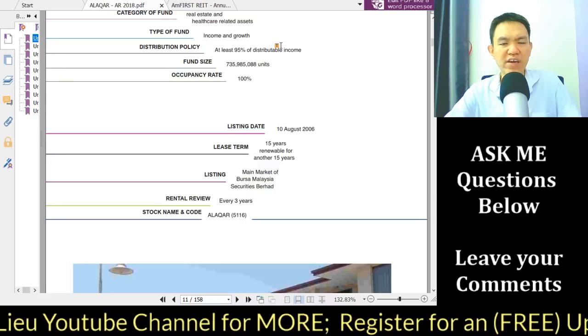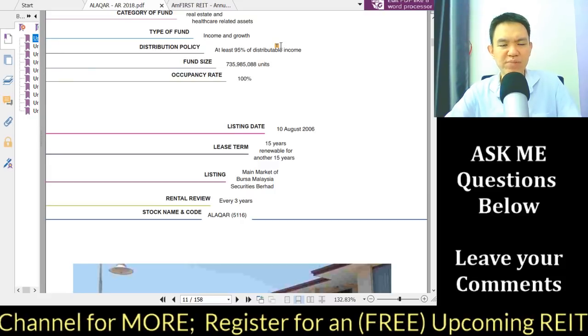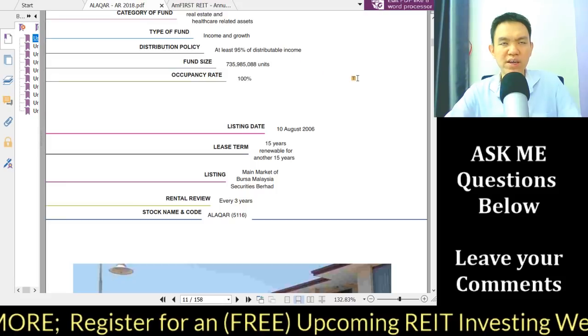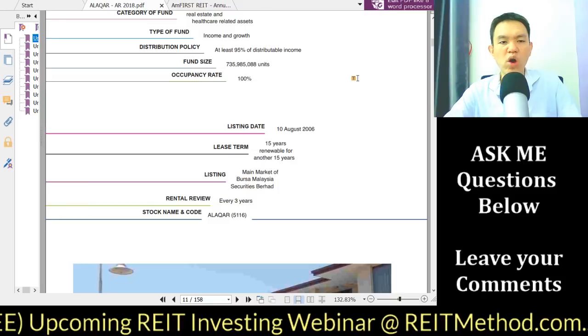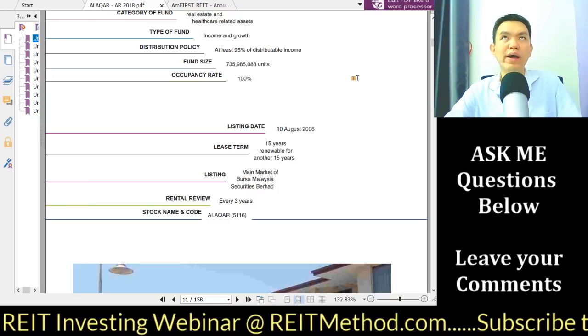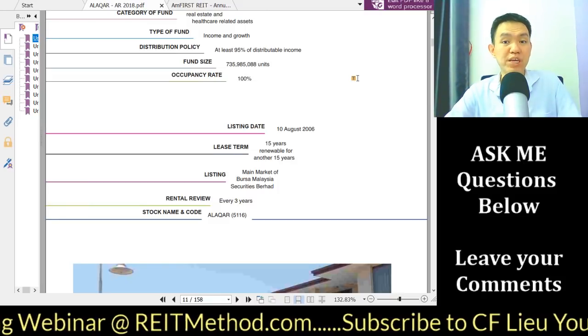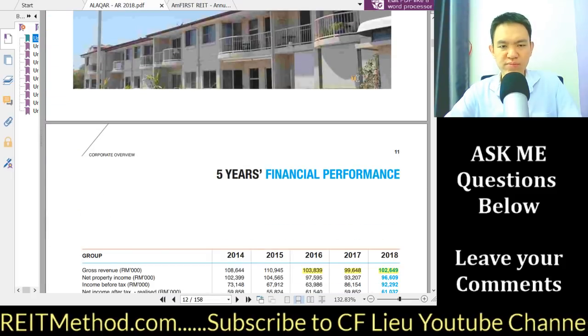Al-Aqar Healthcare REIT, Real Estate Investment Trust, is the REIT that holds almost all of the KPJ hospitals. Let's put it that way.